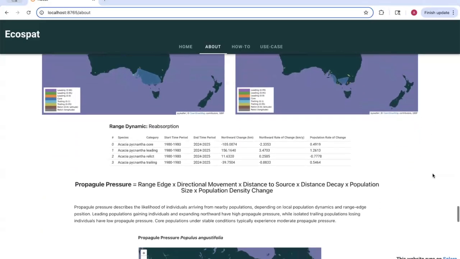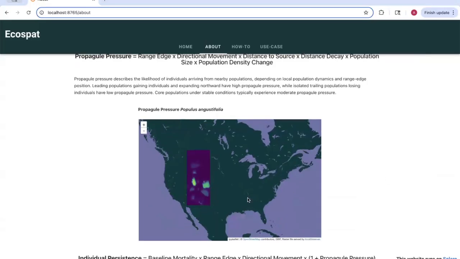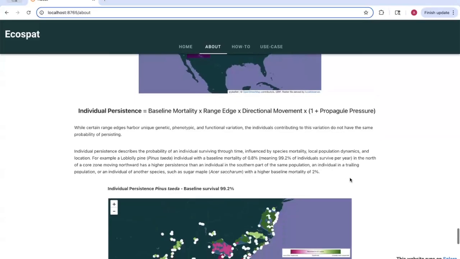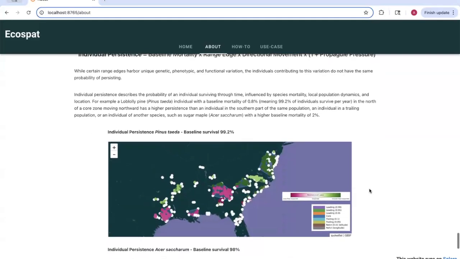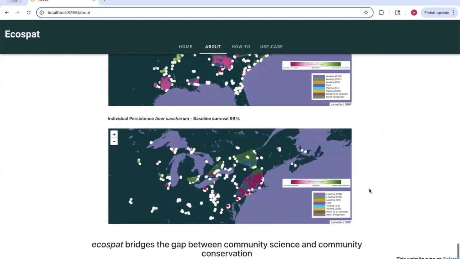Using this information, Ecospat also generates the propagule pressure, or the likelihood of individuals arriving in an area from nearby sources. Ecospat also predicts the persistence of individuals at 1 and 5 year intervals to assign a risk decile based on divergence from baseline mortality.